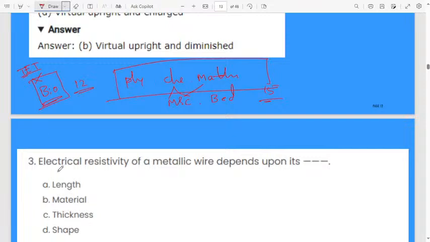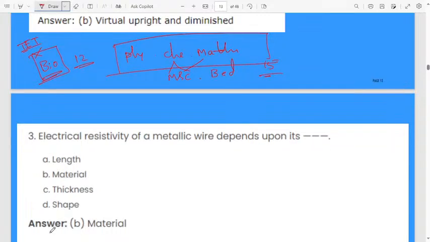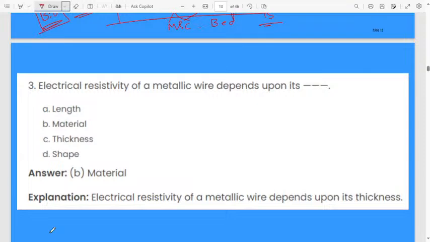Next question, electrical resistivity of a metallic wire depends upon its dash. First option length, second option material, third option thickness, fourth one is shape. Electrical resistivity of a metallic wire will depend upon its material. Based on the type of material, we can decide the electrical resistivity.